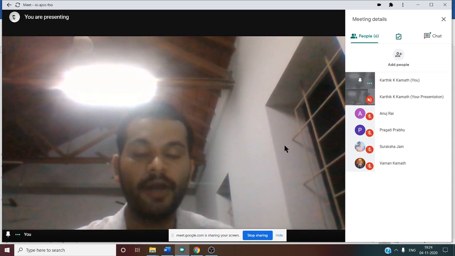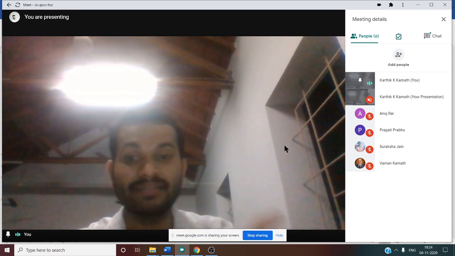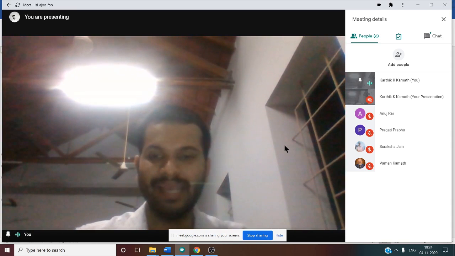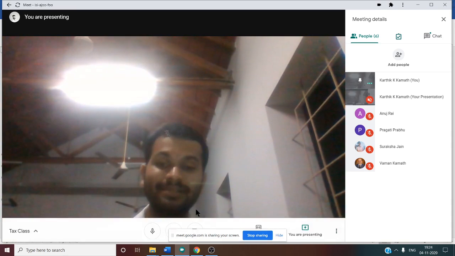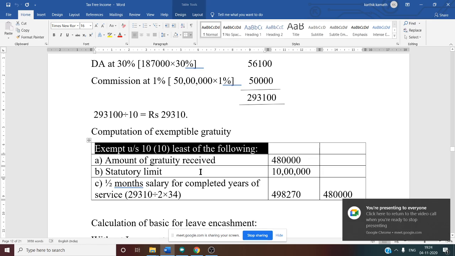Then there is a concept of HRA, house rent allowance. For house rent allowance, there is a separate section. That is section 10 clause 13A. So that and all we need to discuss later. So the section is also important. So section 10 clause 10, the list of the following.